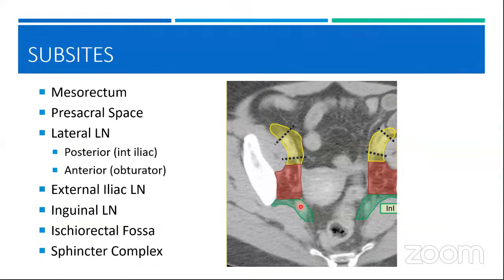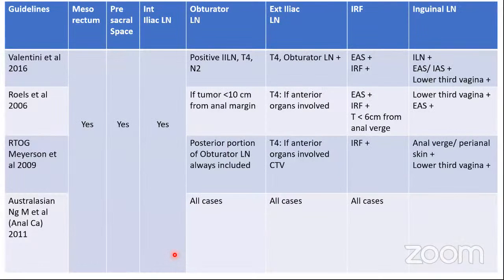Now within these lateral lymph nodes, the internal iliac is located posteriorly and the obturator is located anteriorly. So they label the lateral group of lymph nodes into a posterior group and an anterior group. It is just a nomenclature. They're just referring to the internal iliac as the posterior group of lymph nodes and the obturator as the anterior group. So when you read your guidelines, they talk in these terms. Simply because the internal iliac is posterior to the obturator, it is called the posterior group and this is called the anterior group. Then we have the external iliac lymph nodes, the inguinal lymph nodes, ischiorectal fossa and the sphincter complex.